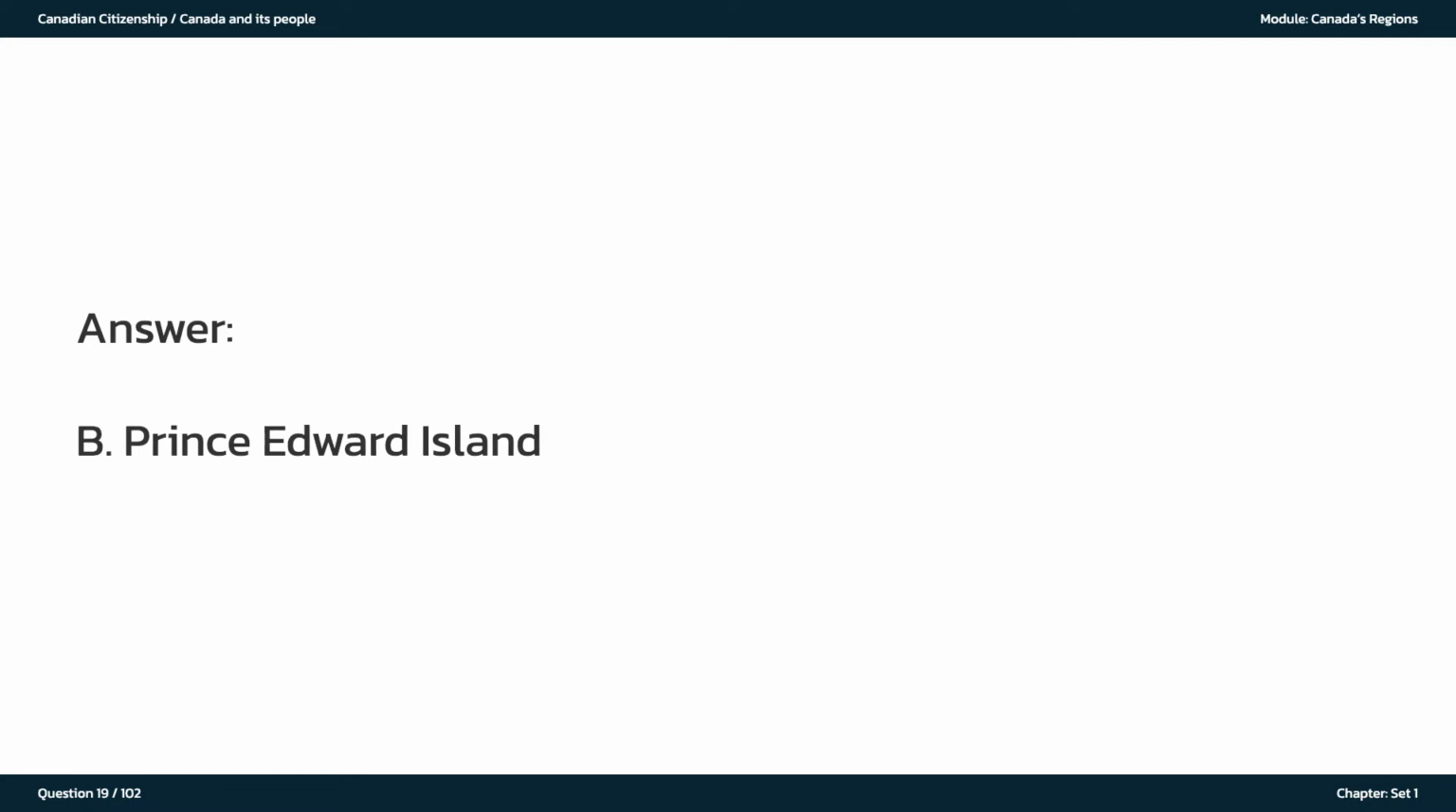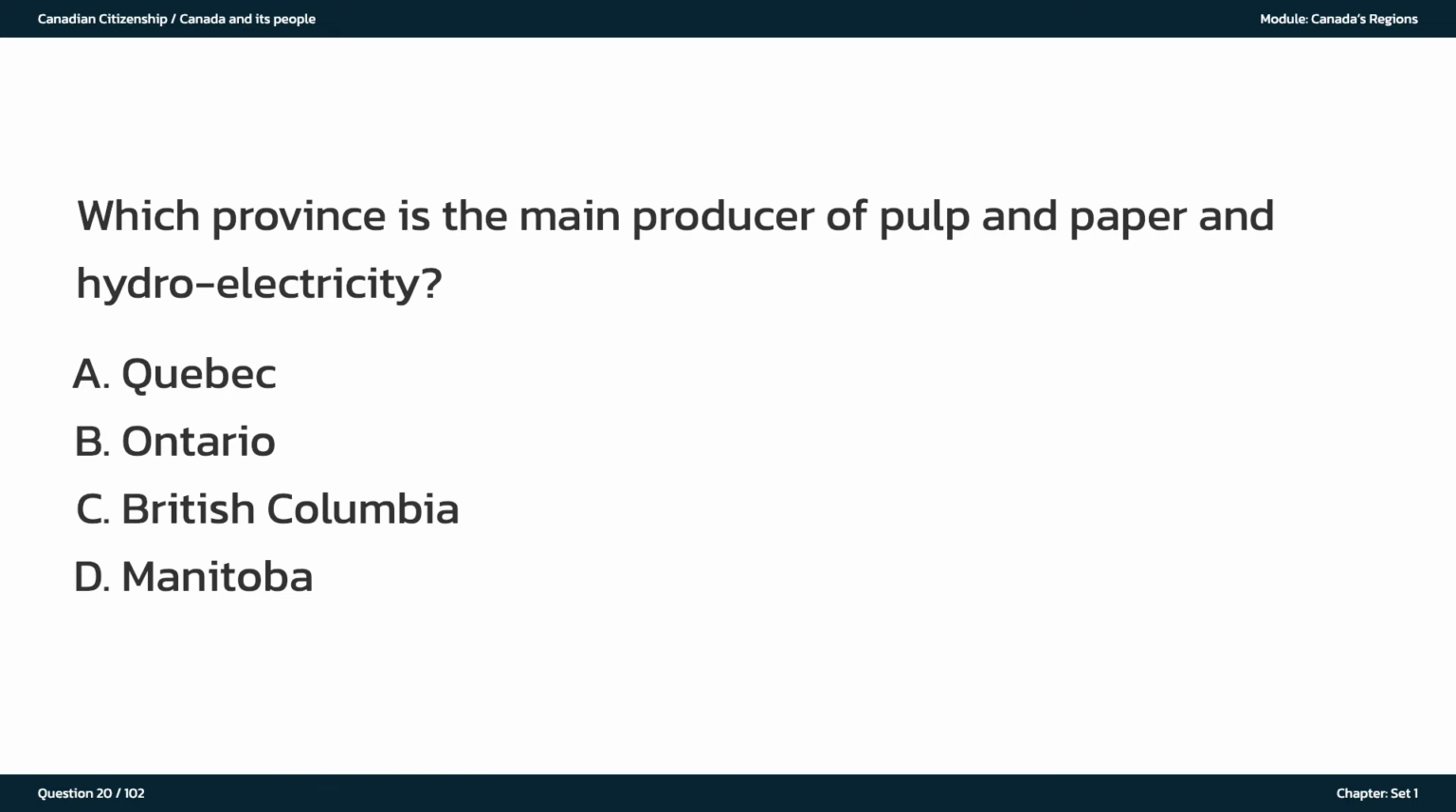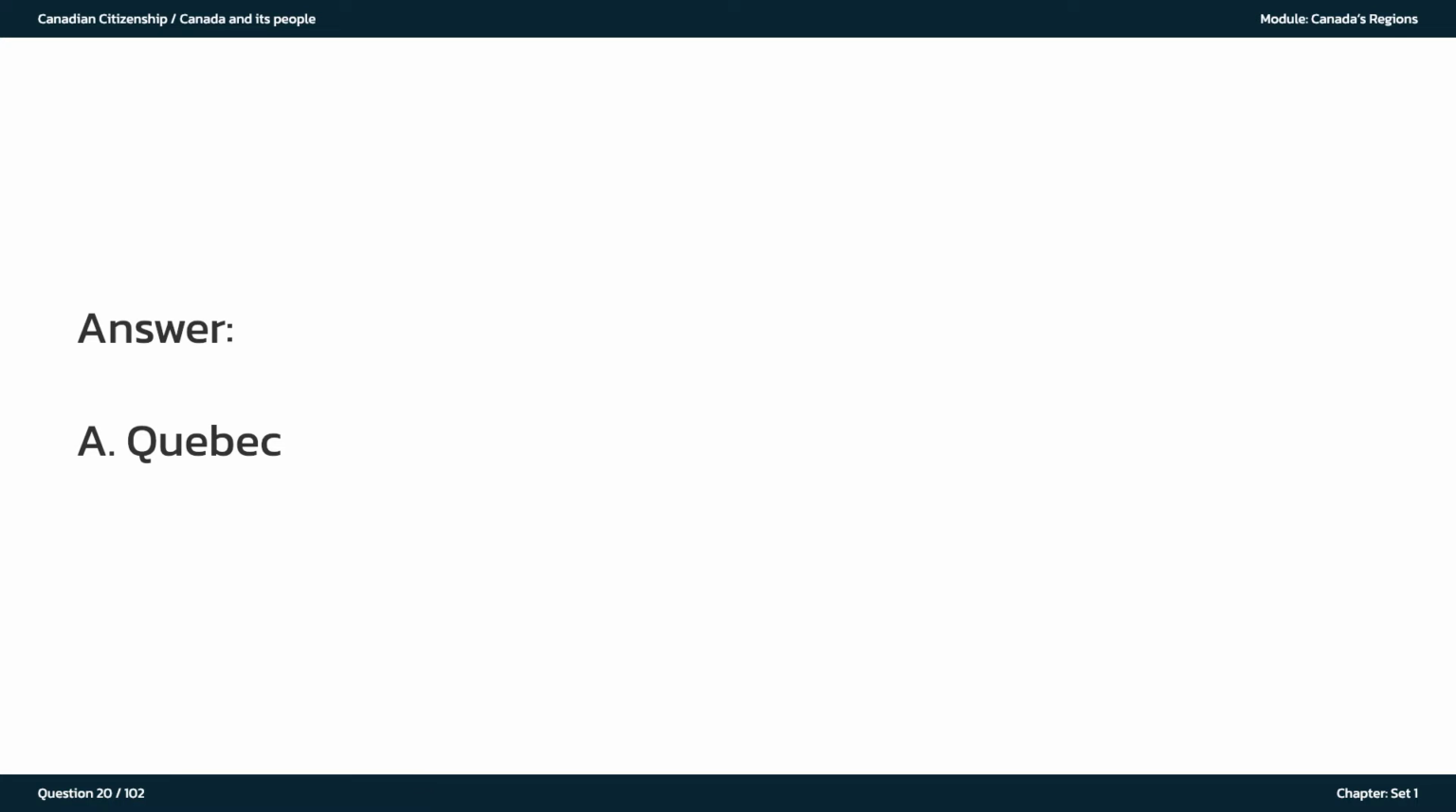The answer is B. Prince Edward Island. Which province is the main producer of pulp and paper and hydroelectricity? A. Quebec. B. Ontario. C. British Columbia. D. Manitoba. The answer is A. Quebec.